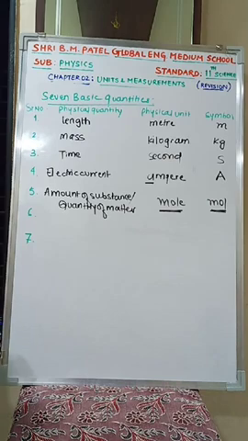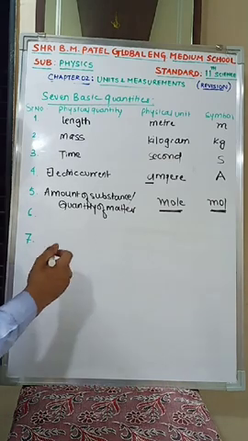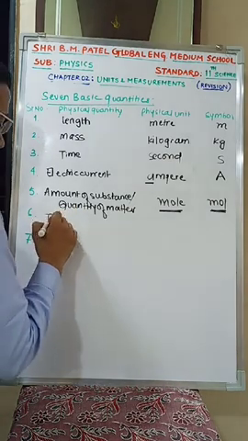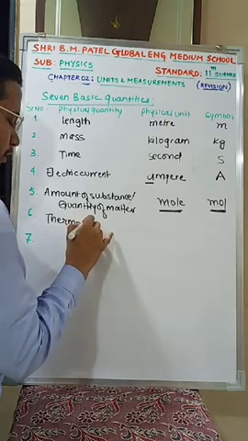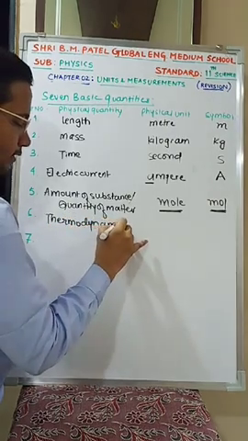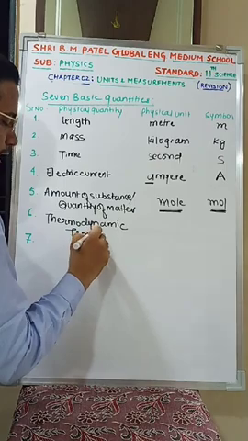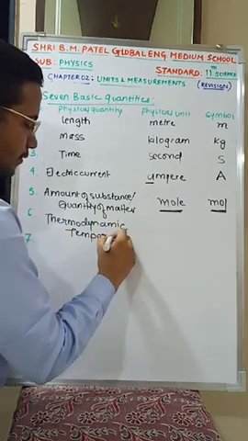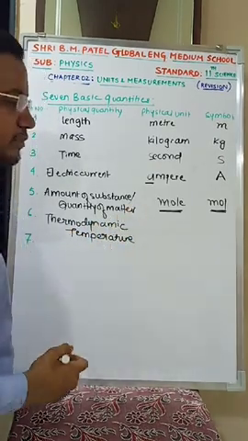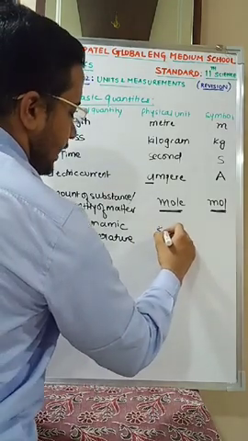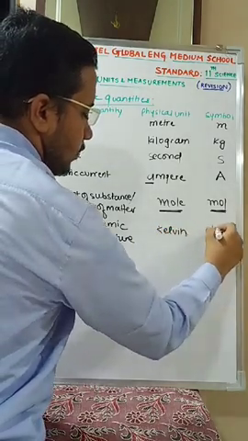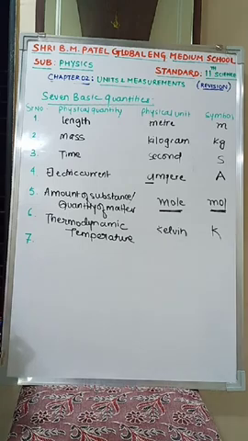Till here clear? Moving ahead to the sixth quantity, that is thermodynamic temperature. Thermodynamic temperature is again named after a scientist, the unit is Kelvin, symbol capital K. Is this clear?